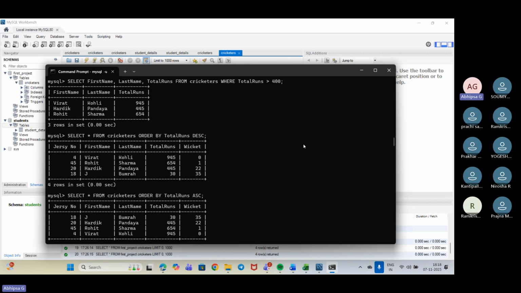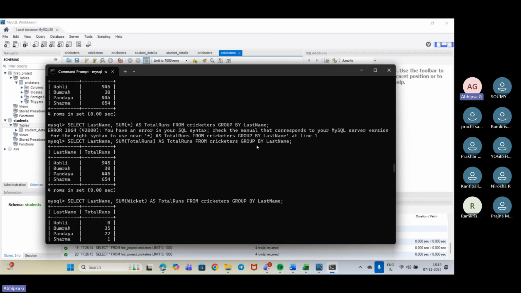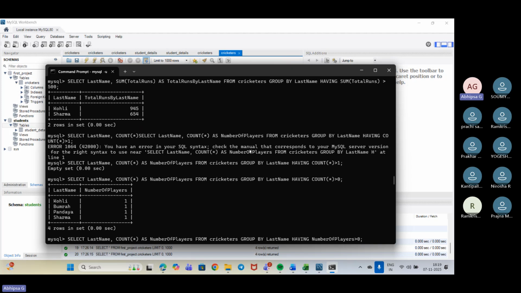Then we create another table with the same jersey number but a specific role, like batsman, bowler, or all-rounder. Only then will we be able to do inner joins. So this is how you need to proceed. In a join, you add two tables accordingly and proceed with the same.